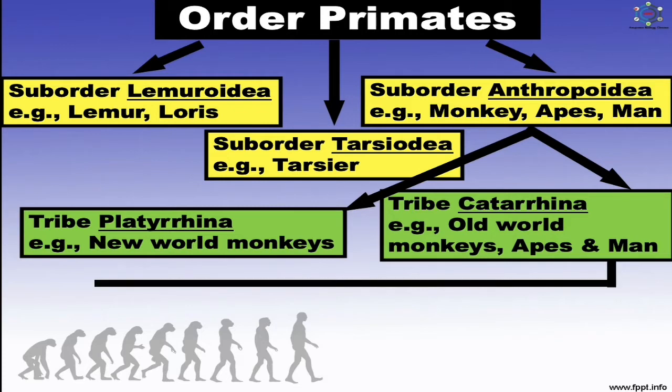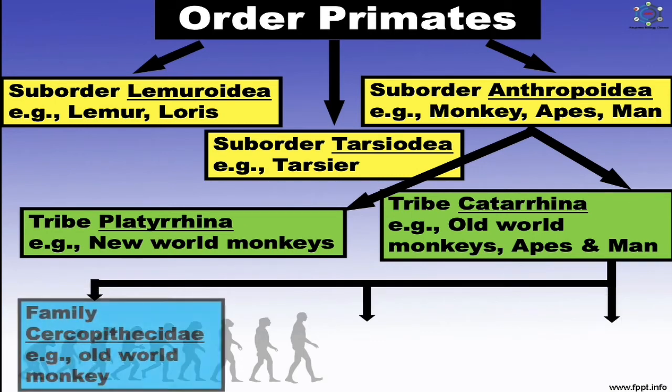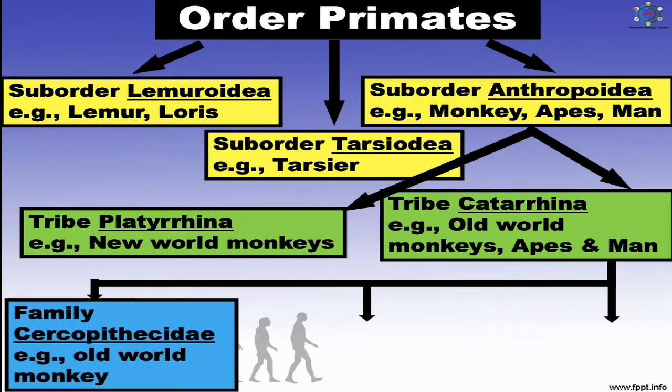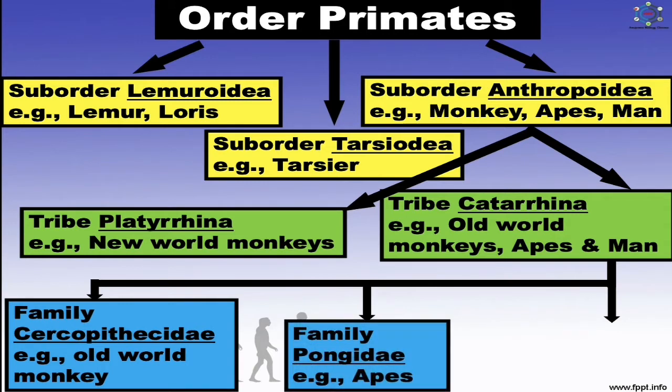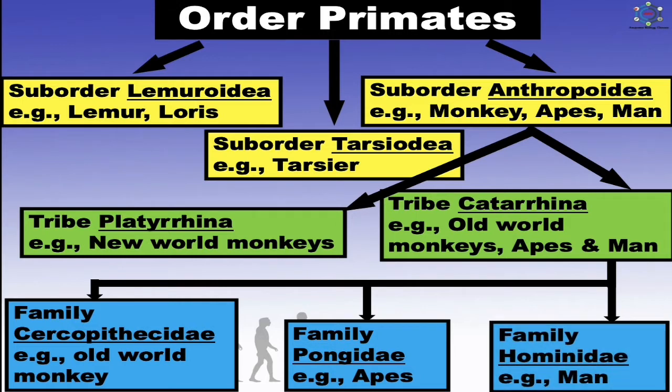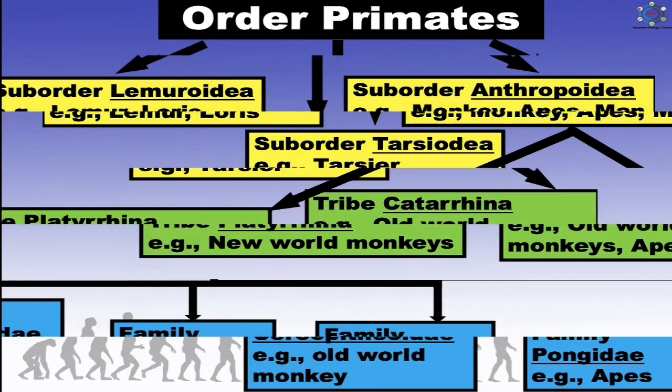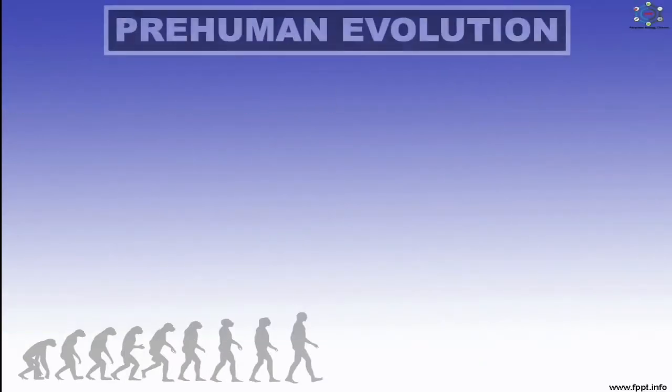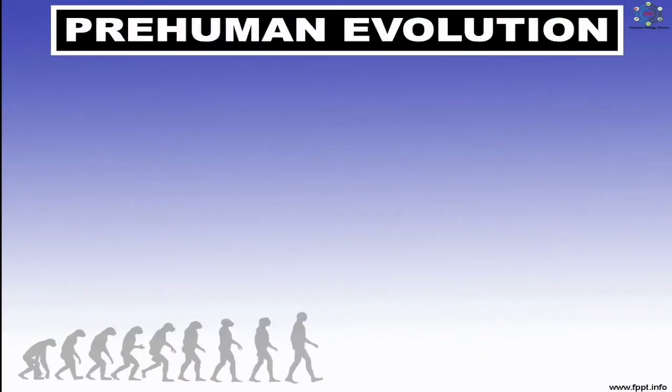This tribe, Catarrhina, is divided into three families, in which the first family is Cercopithecidae, and the examples are Old World monkey. Second family is Pongidae, and the examples are apes. And the third family is Hominidae, and the examples are man. So this is all about the classification of order primates. After this, now pre-human evolution. So what is pre-human evolution?